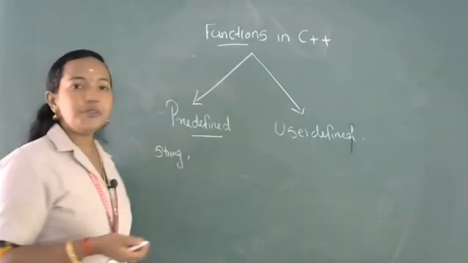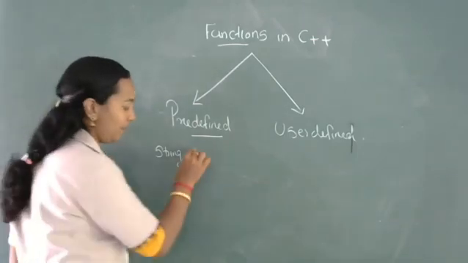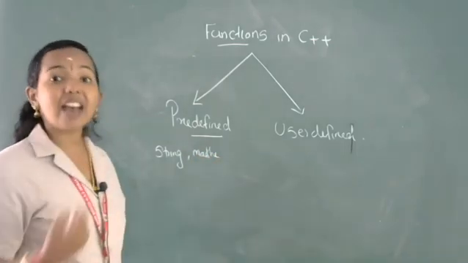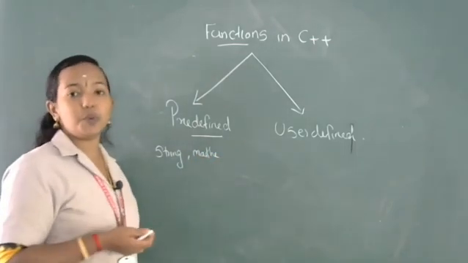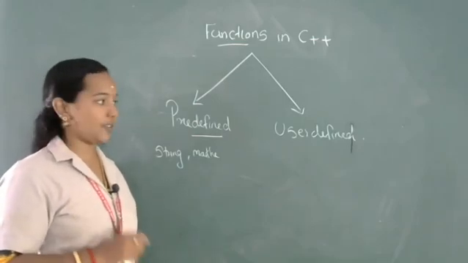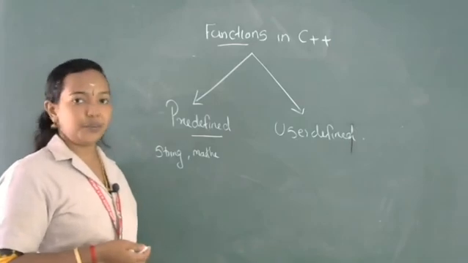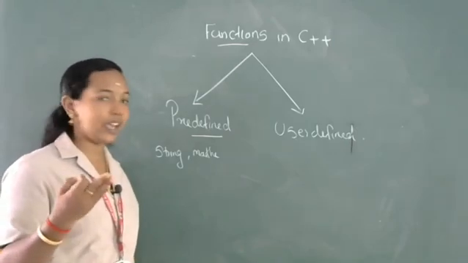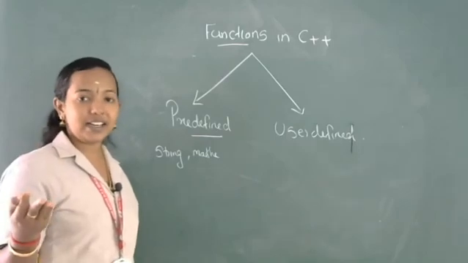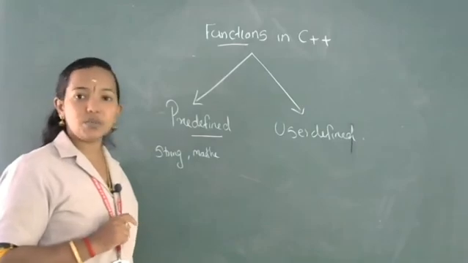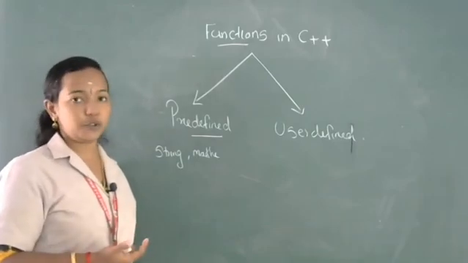Then if you want to execute a mathematical problem, then mathematical functions, then character functions, input output manipulating functions, these all belong to the predefined category. After that, user defined. User defined data type we already studied as a classification of data types. Same as user defined data types, user defined functions will also be present.